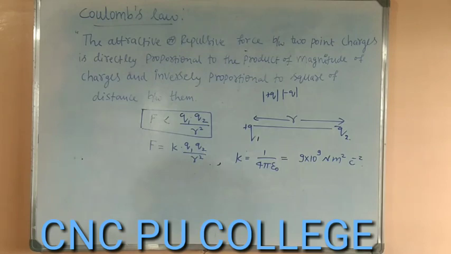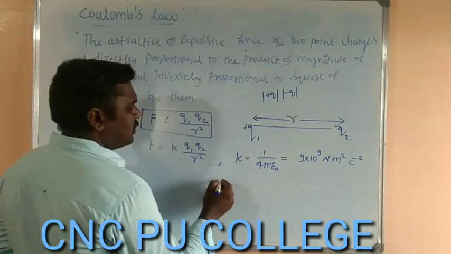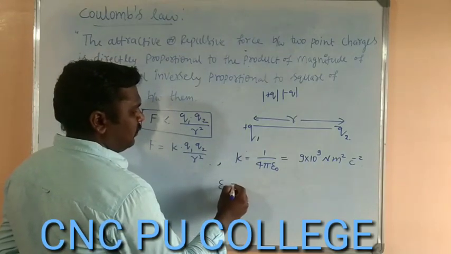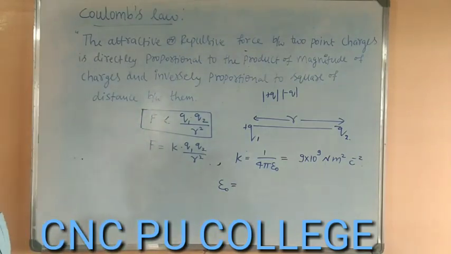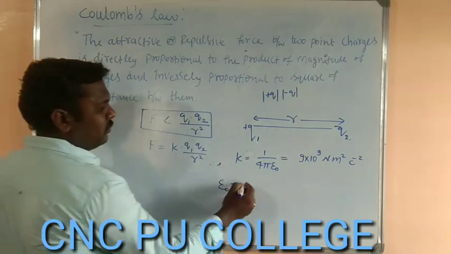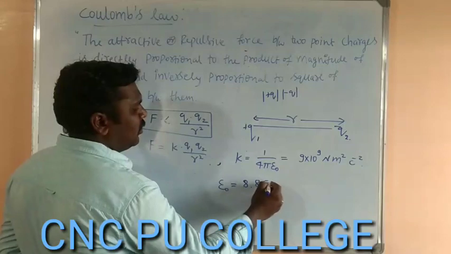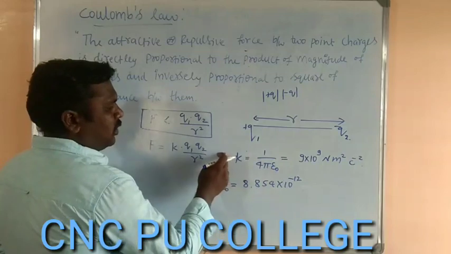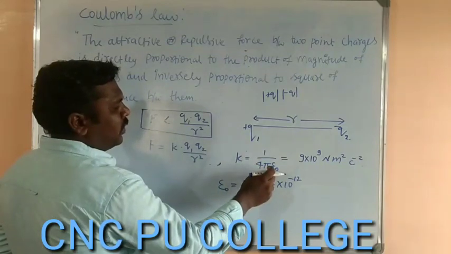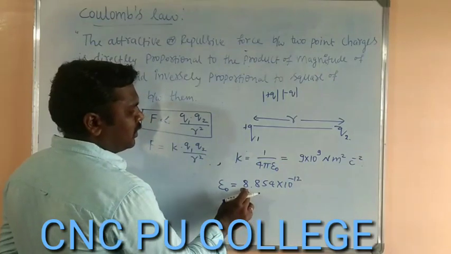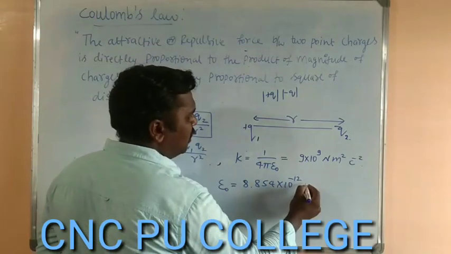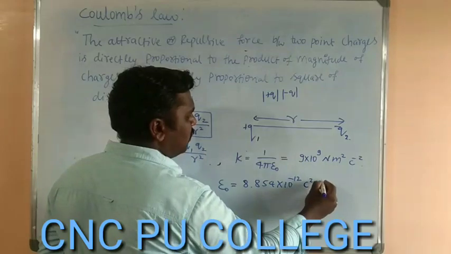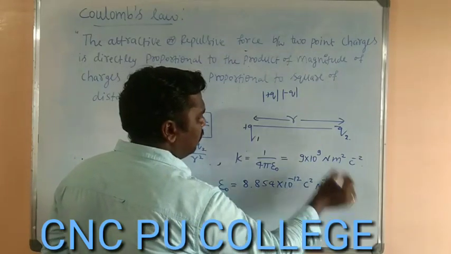Coulomb square. So then what is that epsilon naught involved in this K? That is absolute permittivity. Epsilon naught is called the absolute permittivity of the medium, and its value is 8.854 into 10 to the power of minus 12. So epsilon naught goes here, K value goes here. 1 by 4 pi into K value, on substitution we are going to get it as 8.854 into 10 power minus 12. Unit will be Coulomb square per Newton per meter square.